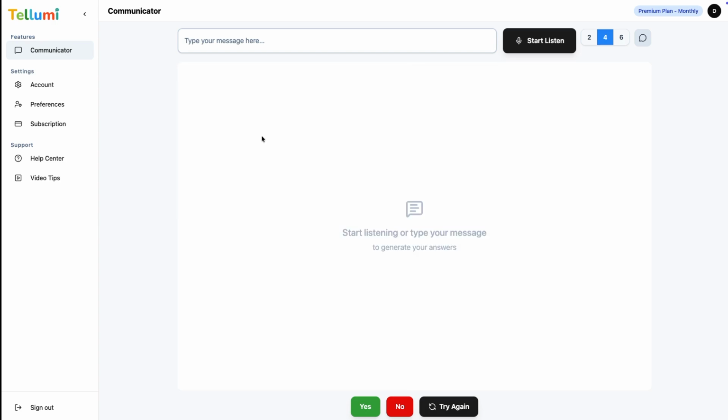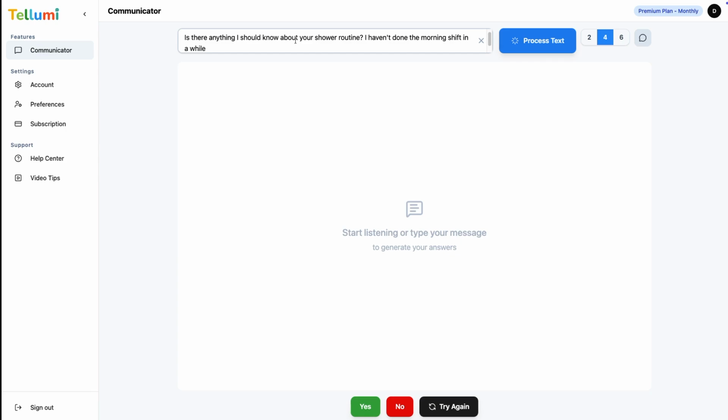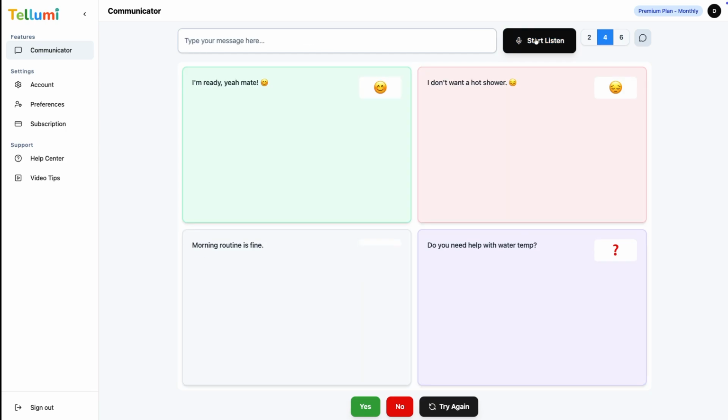Here we assume the role of a carer, discuss her shower routine needs, what she wants to eat for lunch, whether she wants to come shopping for her preferred food, and what other activities she might want to do. She can always select the yes or no button as additional choices.